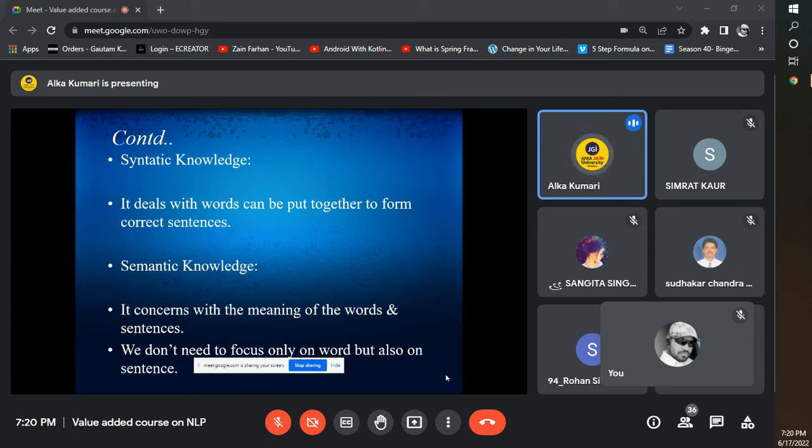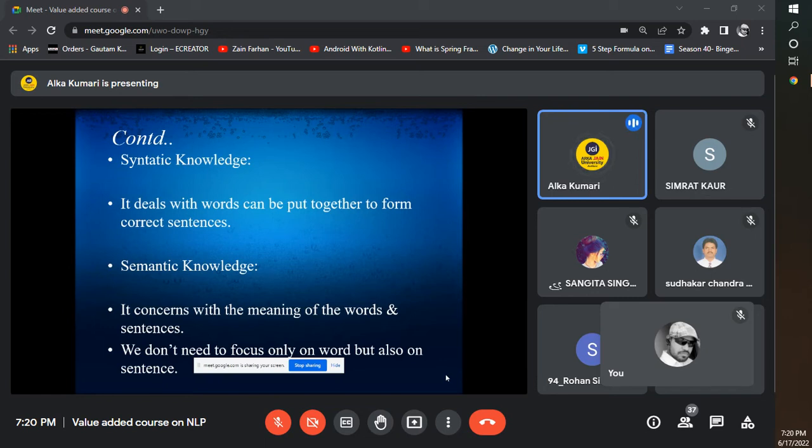So this is the syntactical knowledge. This thing is also present inside natural language understanding. Again, I am focusing on the next concept, that is semantic knowledge. Semantic knowledge is what? It is basically concerned with the words and sentences.